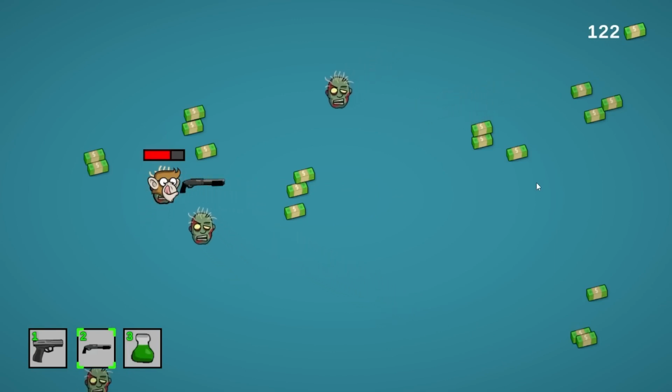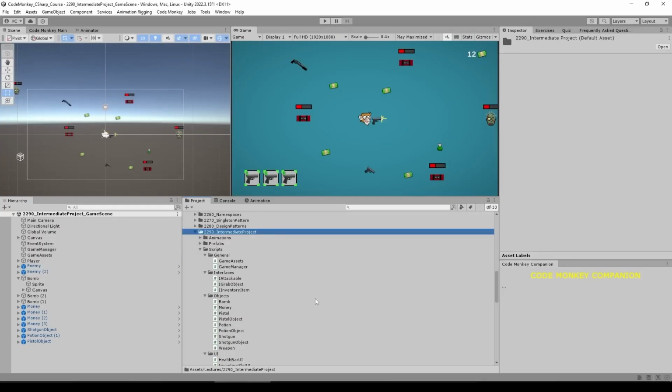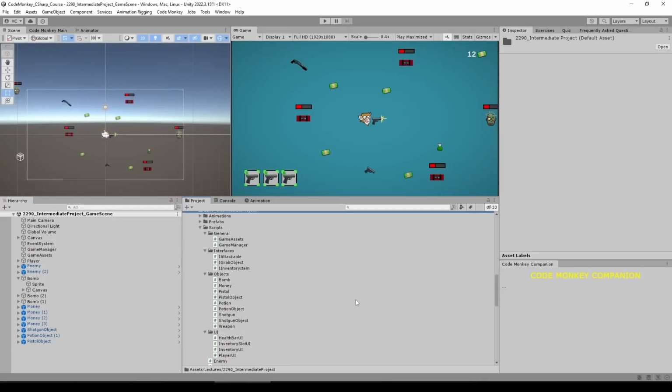So if you come up with a different way to implement the exact same elements, you can definitely be right as well. Okay, so here in the project files, we can see that this demo is quite a bit larger than the beginner demo. There's quite a few more files. That's due to the fact that it is larger than the beginner project, but also due to the fact that the code is much more well organized.